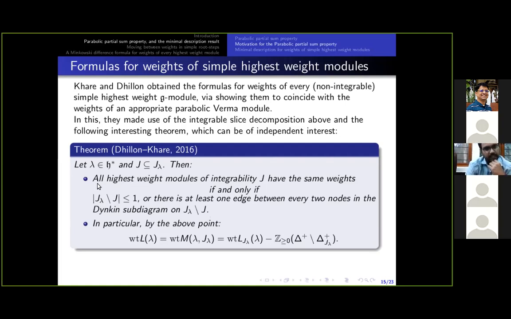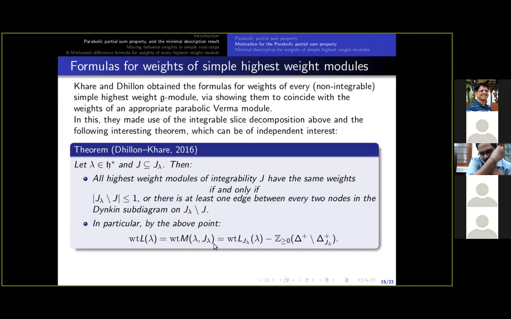So in particular, the first result in this theorem says all the highest weight modules with highest weight lambda and integrability now equal to J lambda will have the same set of weights. And moreover, the set of weights is the weights of the parabolic Verma module M lambda with integrability J lambda.